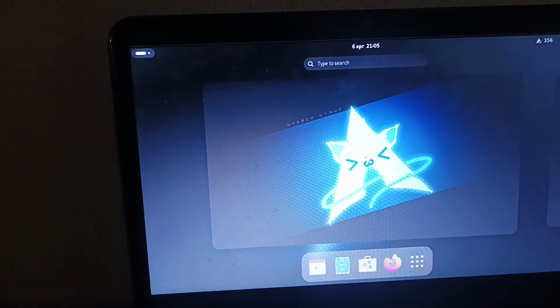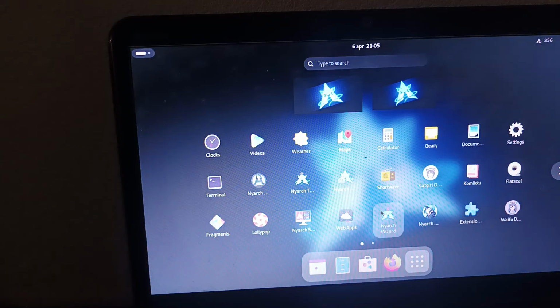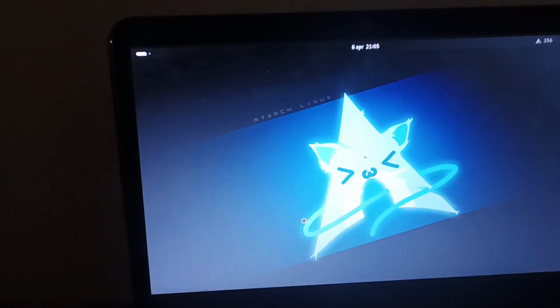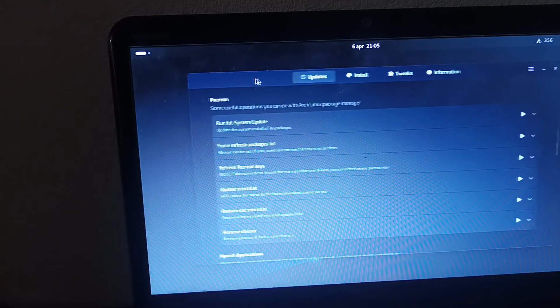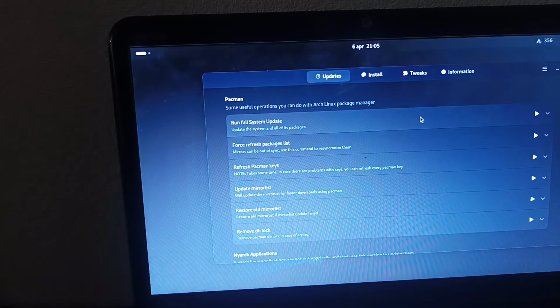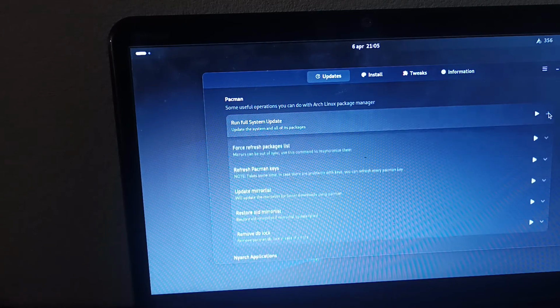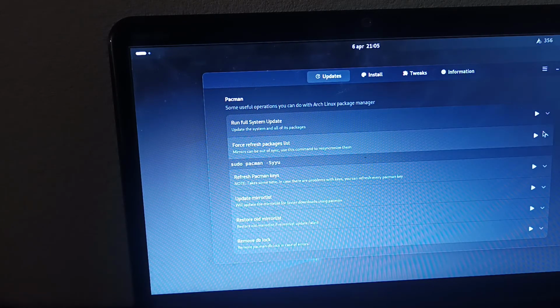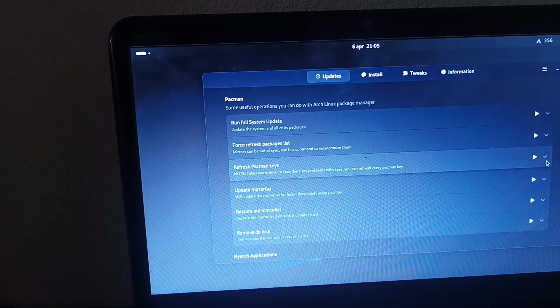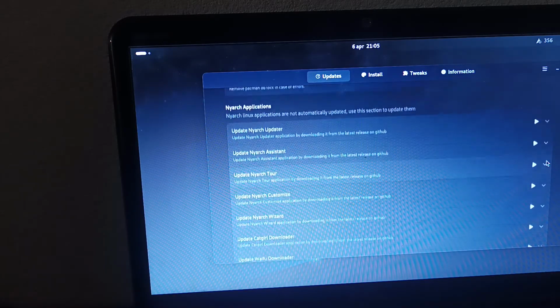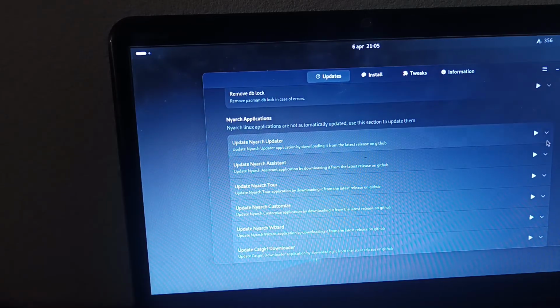Okay, next Nyarch app, Nyarch Scripts. Okay, let's see what this app is supposed to do. Okay, we got Pacman: run the full system upgrade, sudo pacman -Syu; refresh the pacman list, sudo pacman -Sy; refresh the pacman keys, sudo pacman-key --refresh-keys. Okay, so we have just regular commands. And here we got Nyarch applications to update.